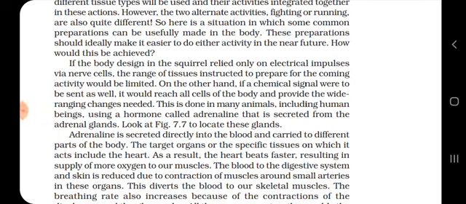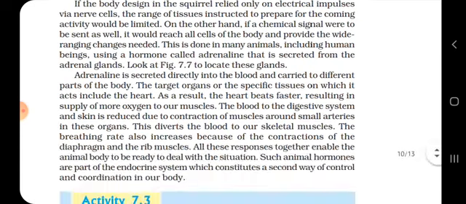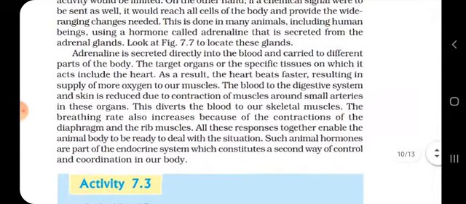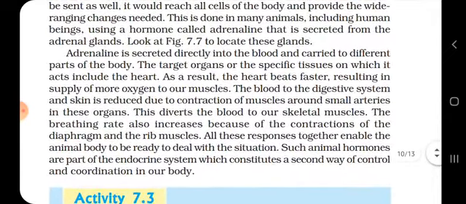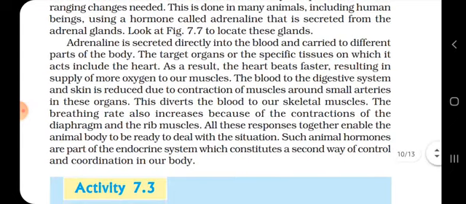Fine students, I hope you are clear with this. Human beings and all animals have this type of hormone at the time of a sudden instance or an emergency, or at the time when we are scared; we use adrenaline. At that time, what function happens, we will read over here. Please note this, the whole paragraph you need to write. If they ask you to write a short note on adrenal glands, or they ask how adrenaline is secreted, please pay attention over here because this is necessary.